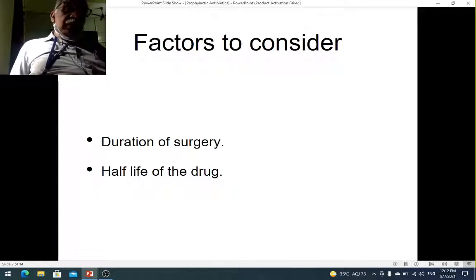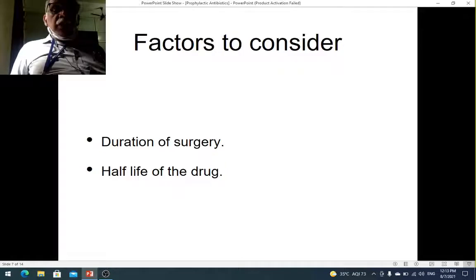So the factors that you have to consider while giving a prophylactic antibiotic are the duration of surgery. The longer the duration of the surgery, you might have to repeat the dose of the antibiotic, and then the half-life of the drug.